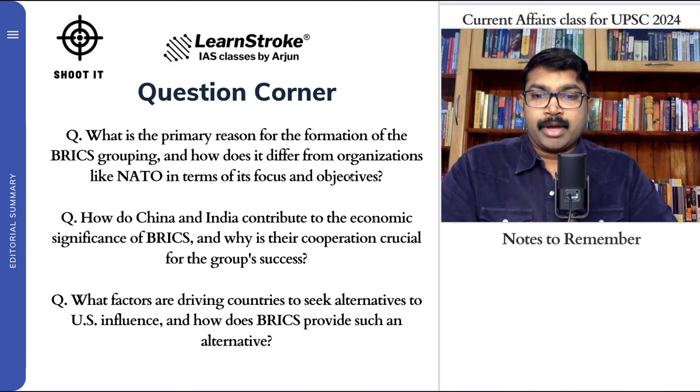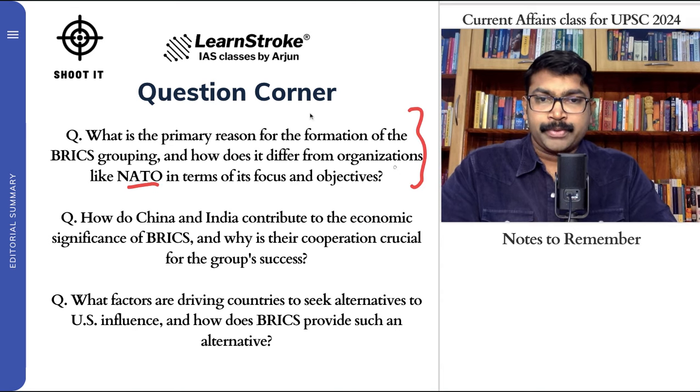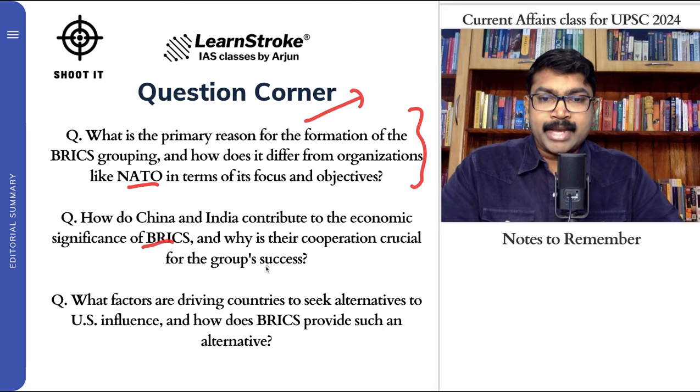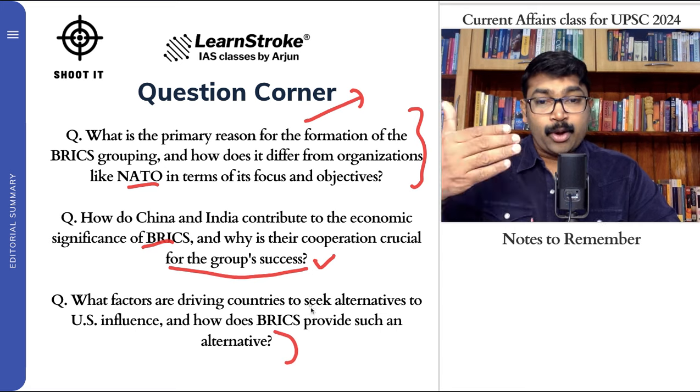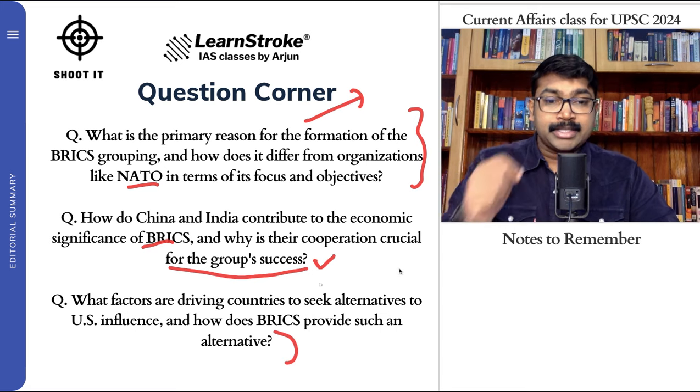So let's give you a quick important question. What is the primary reason for the formation of the BRICS grouping, and how does it differ from organizations like NATO in terms of focus and objectives? A good question, right? How do China and India contribute to the economic significance of BRICS? Why is their cooperation crucial for the group's success? What factors are driving countries to seek alternatives to US influence, and how does BRICS provide such an alternative?